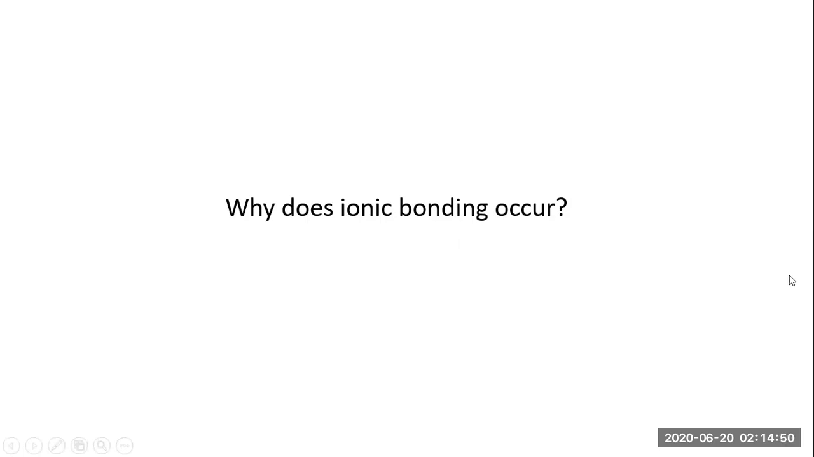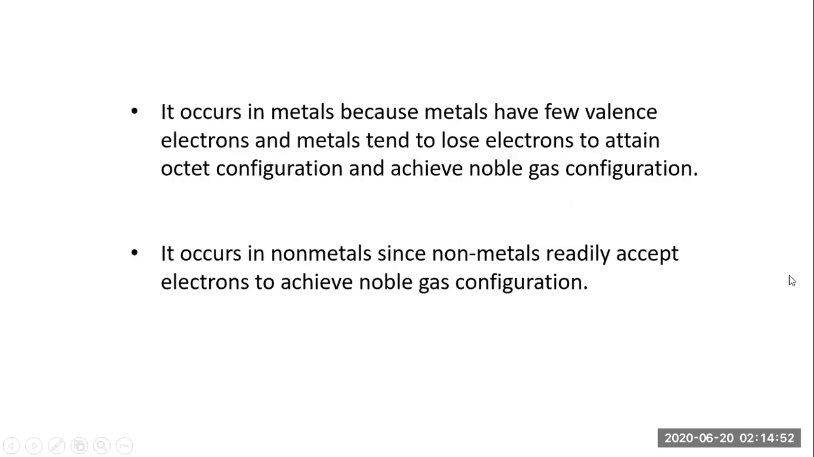Let's resolve it. So it occurs in the metals. Ionic bonds mostly occur in the metals because metals have a few valence electrons and metals tend to lose the electrons to attain the octet configuration and achieve noble gas configuration. What do you mean by noble gas configuration, student? When you talk about the noble gas configuration, that means they are stable in their electronic configuration.